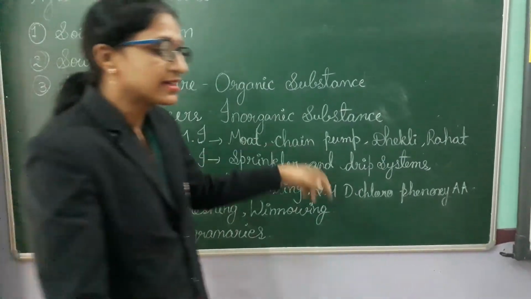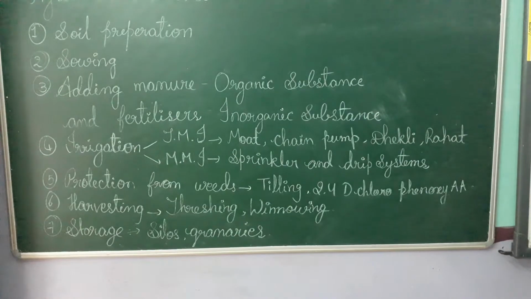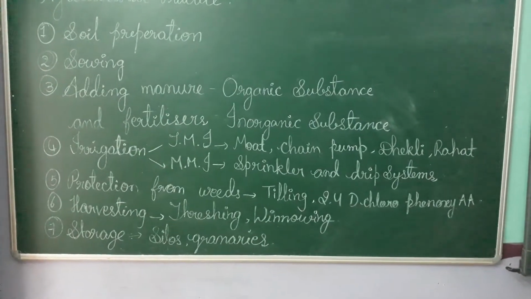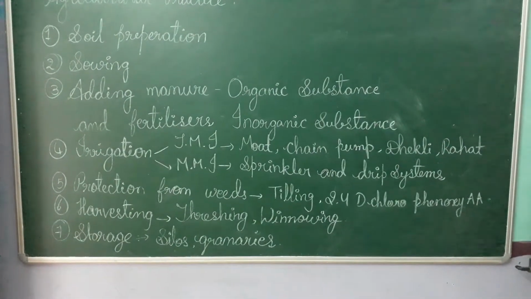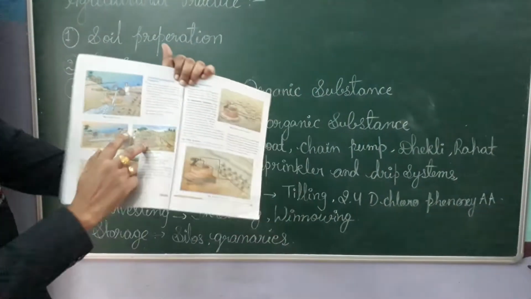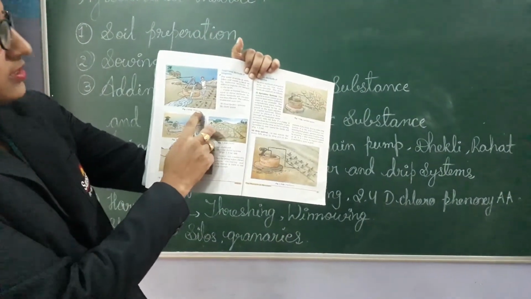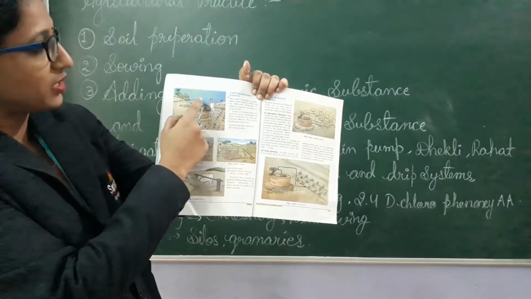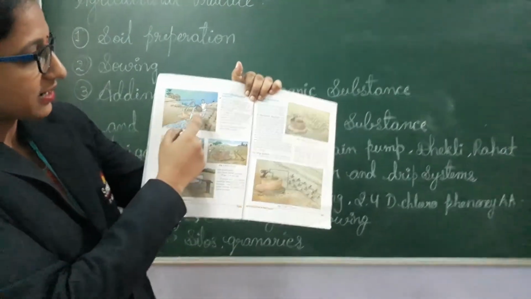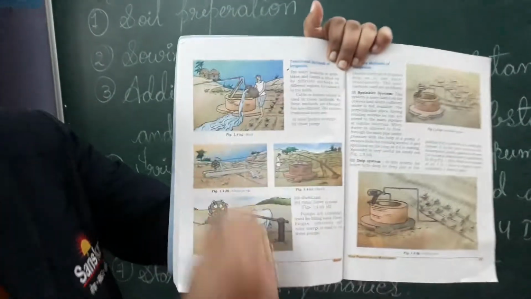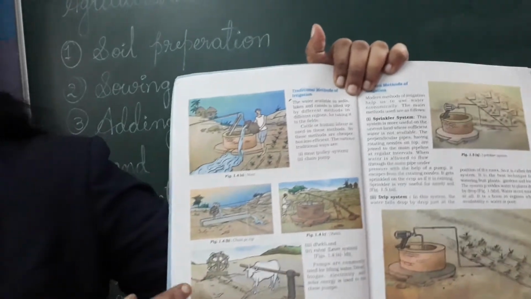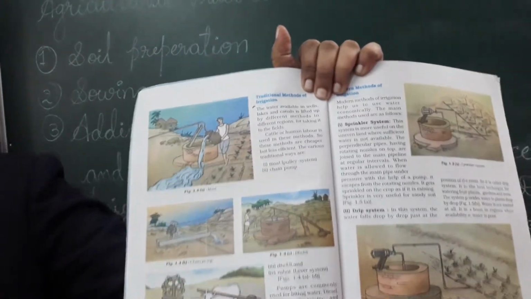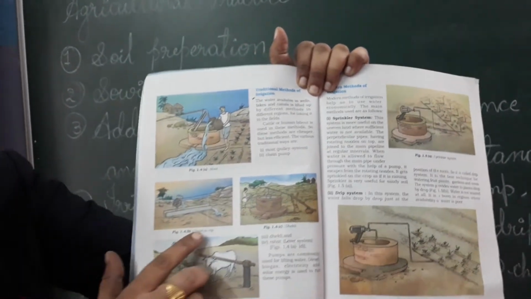These pictures are there in your book. If you see the pictures, you can understand easily what they are. See here, it is mote. A person is pulling the rope from the wheel and another one is picking up the pot and pouring water. Next, the second one is chain pump.